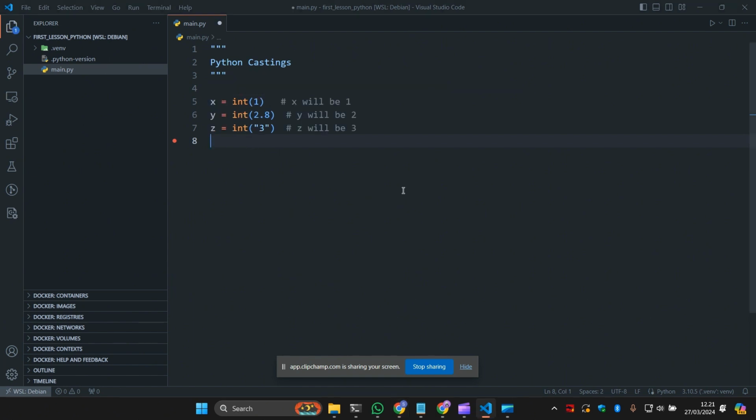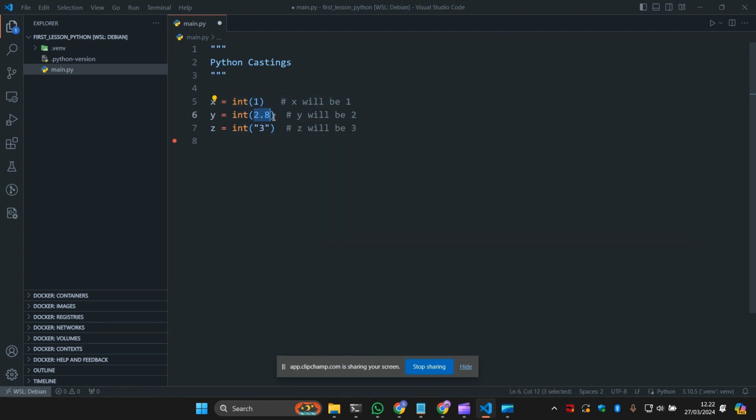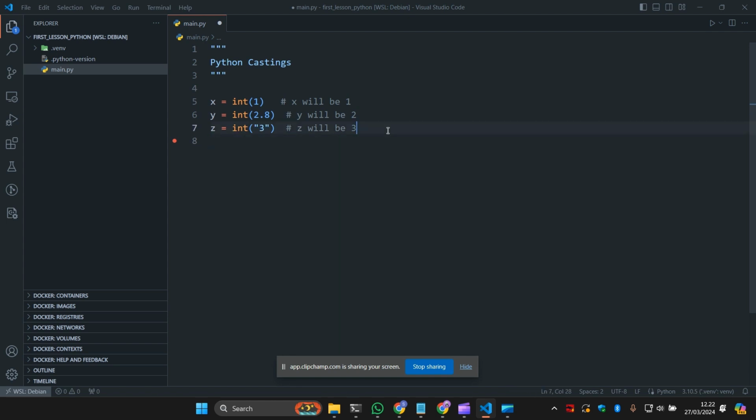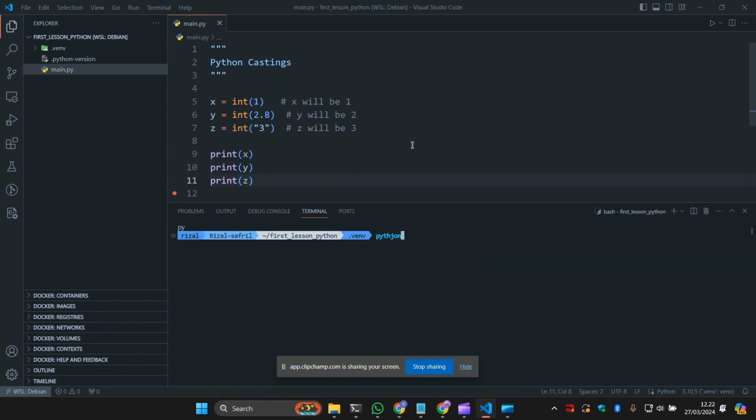This variable x is assigned an integer value, then if we print it, it will be 1. While y, even though we give a decimal, 2.8 here, because we already declare integer and we encapsulate this decimal number, it will be converted to an integer as well. So the result will be 2. And this is a string, but because we encapsulate it with integer, it now becomes 3. To prove it, simply print each element and we will see the output in the terminal. So we print now, and we see 1, 2, 3 as the output.